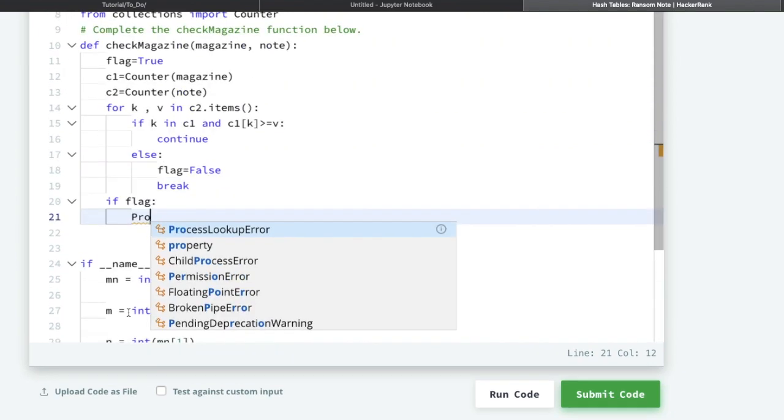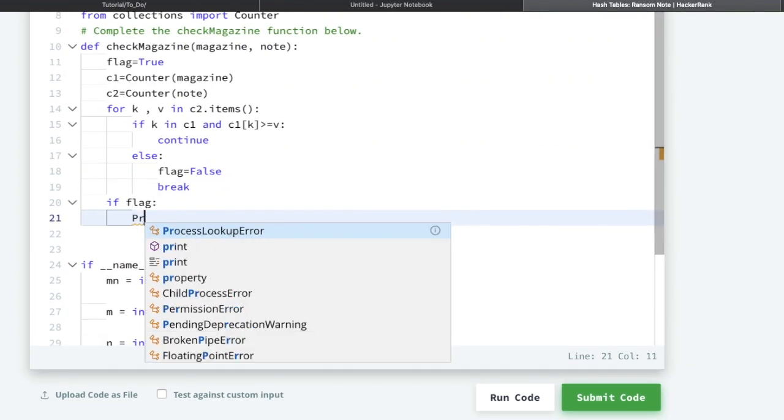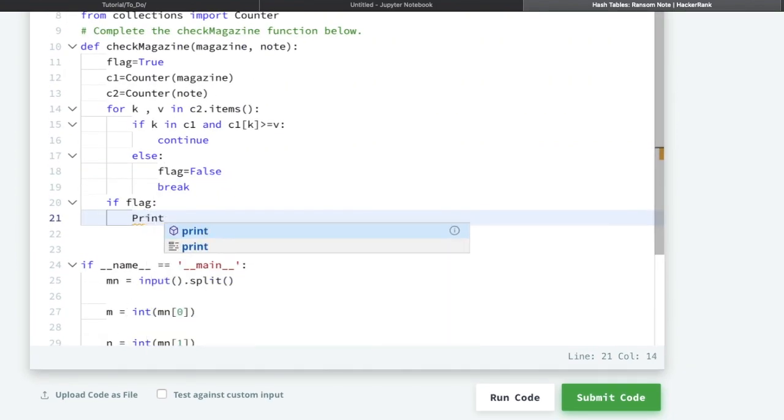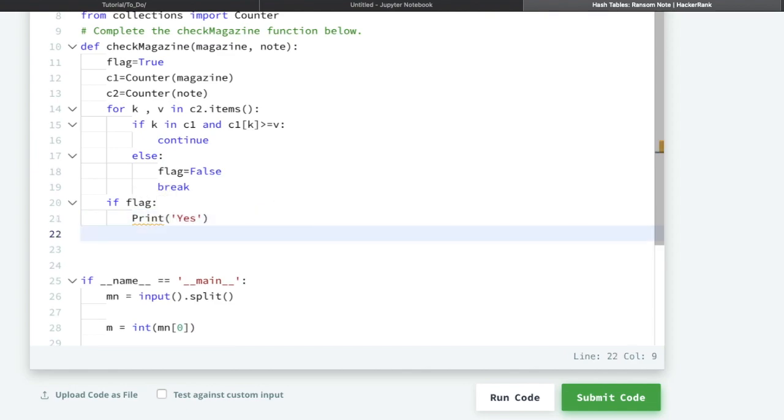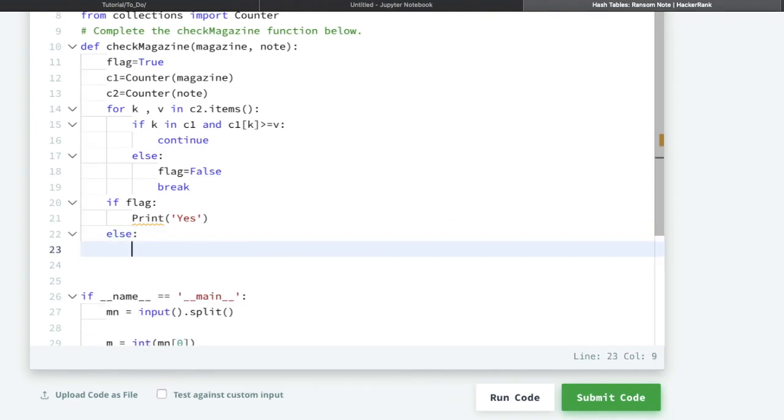We don't have to return. We have to simply print here. Print yes. Else we have to print no.